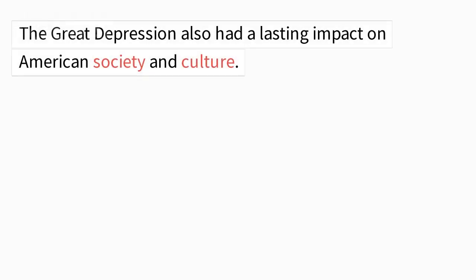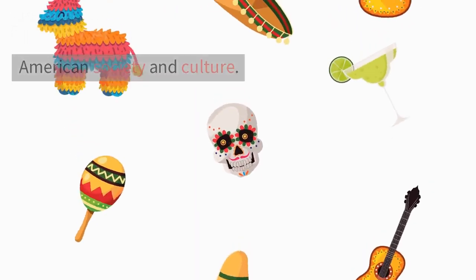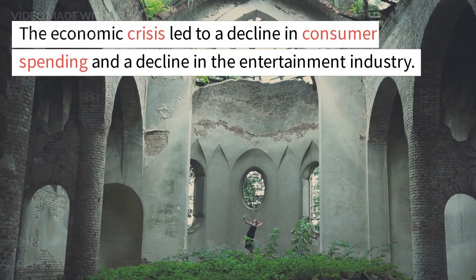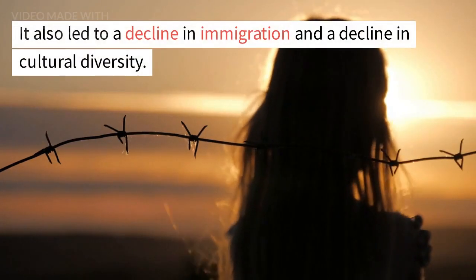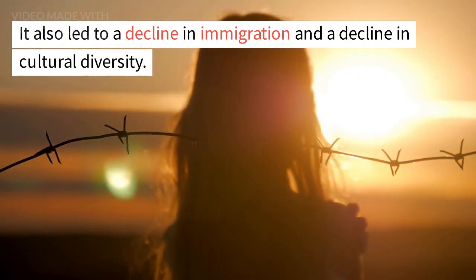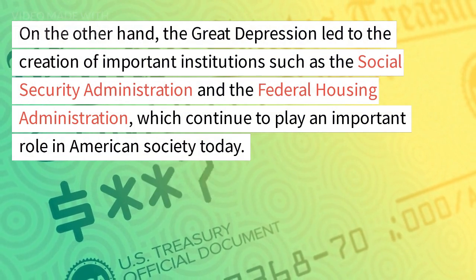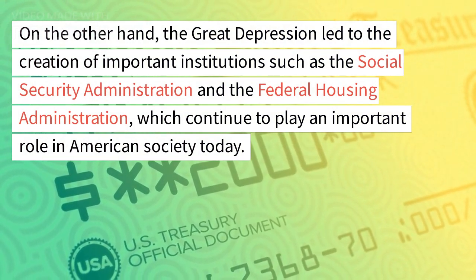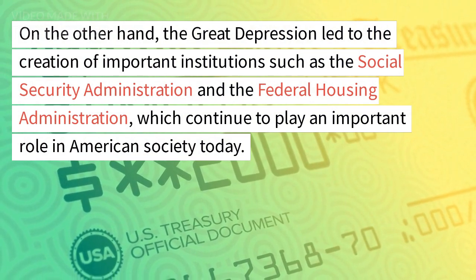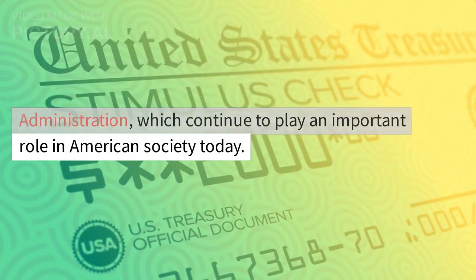The Great Depression also had a lasting impact on American society and culture. The economic crisis led to a decline in consumer spending and a decline in the entertainment industry. It also led to a decline in immigration and a decline in cultural diversity. On the other hand, the Great Depression led to the creation of important institutions such as the Social Security Administration and the Federal Housing Administration, which continue to play an important role in American society today.